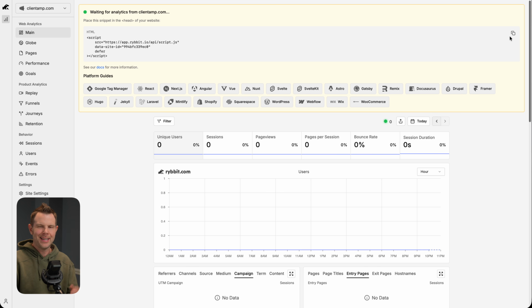Almost everybody has added a tracking code at this point, I think. But if you haven't, just send it off to whoever works on your website. They can easily add in a tracking code to the head section of the website. Not a big deal. Now, I want to talk about custom events.